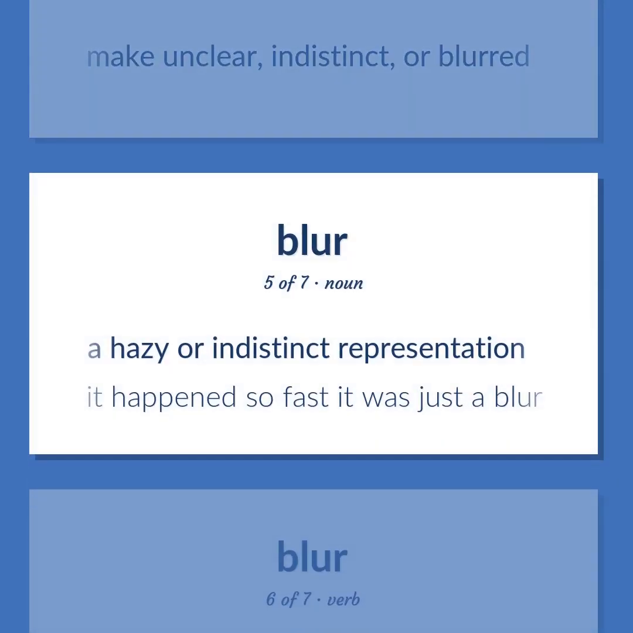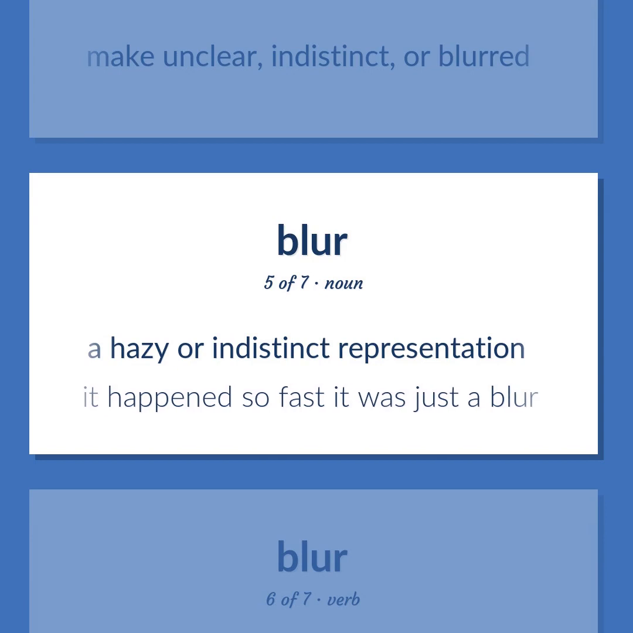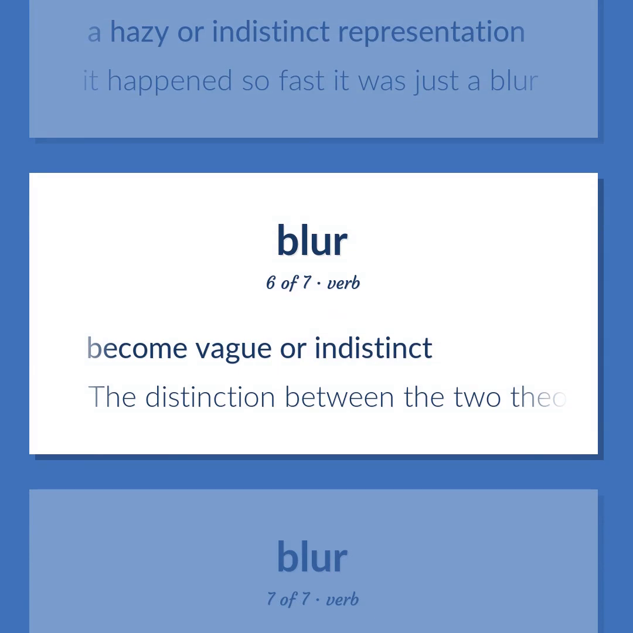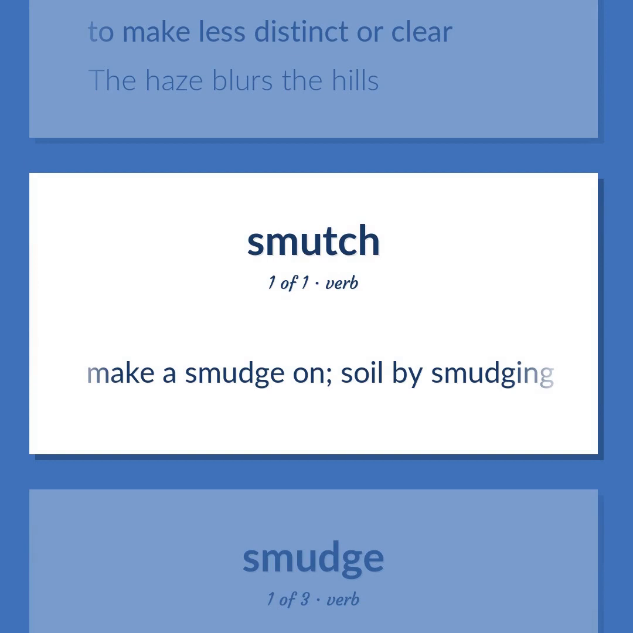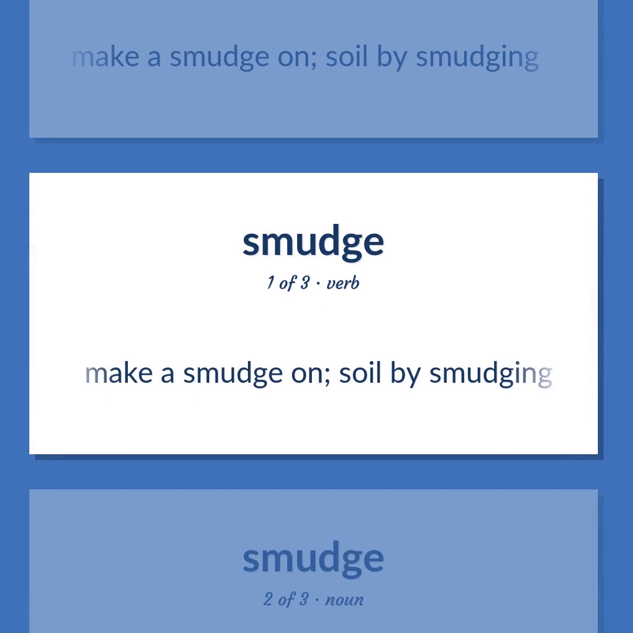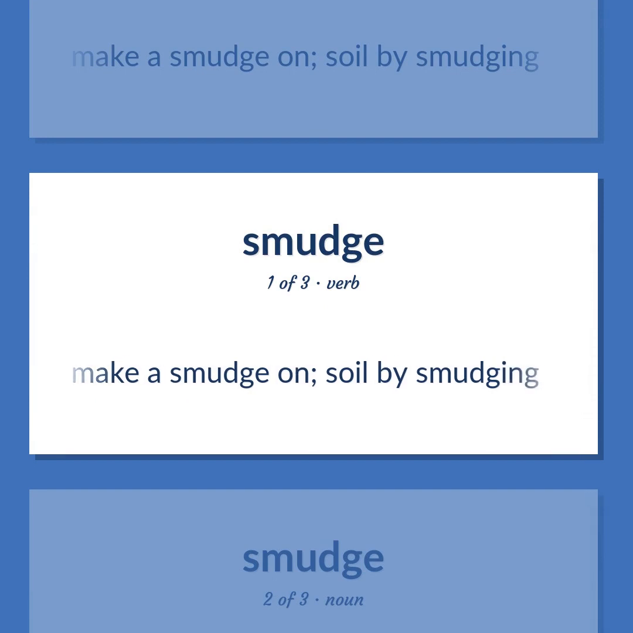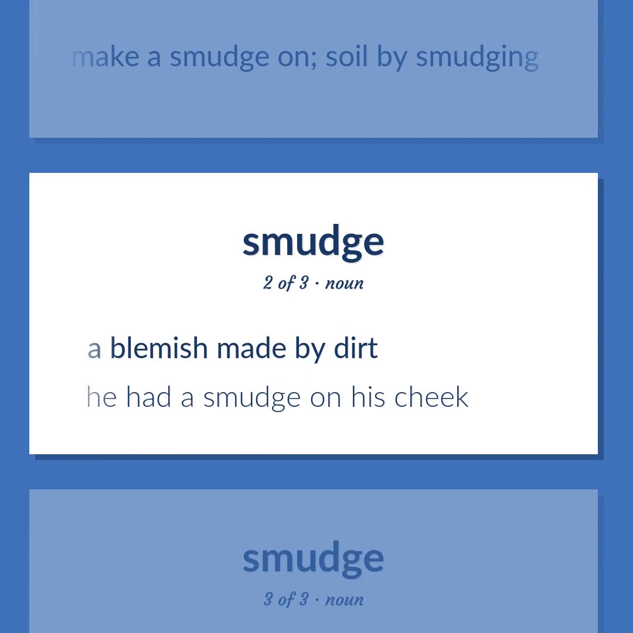A hazy or indistinct representation. It happened so fast it was just a blur. Become vague or indistinct. The distinction between the two theories blurred. To make less distinct or clear. The haze blurs the hills. Make a smudge on. Soil by smudging. A blemish made by dirt. He had a smudge on his cheek.